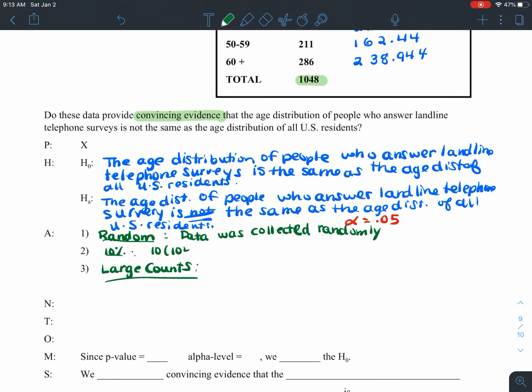In terms of the 10% condition, our sample size was 1,048. We need to make a statement that we believe 10,480 would definitely be less than all U.S. residents who are 20 years or older.